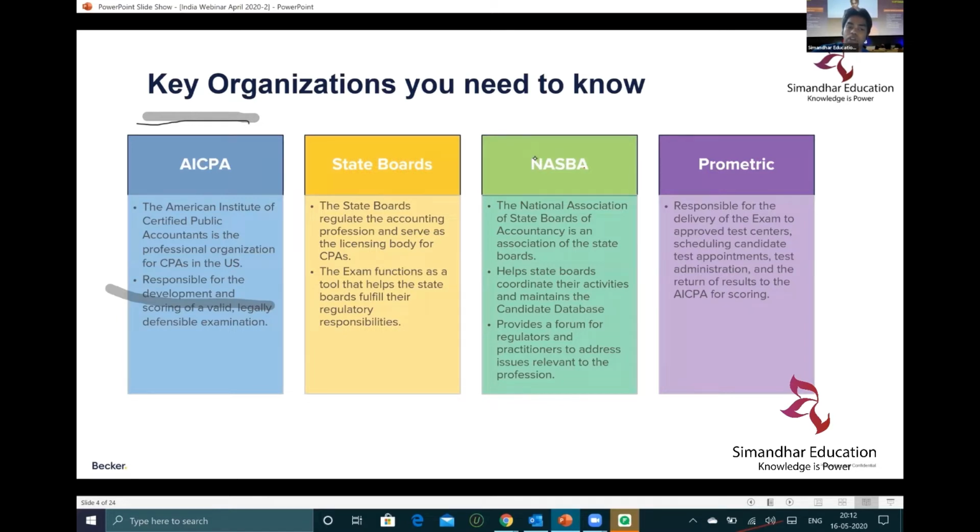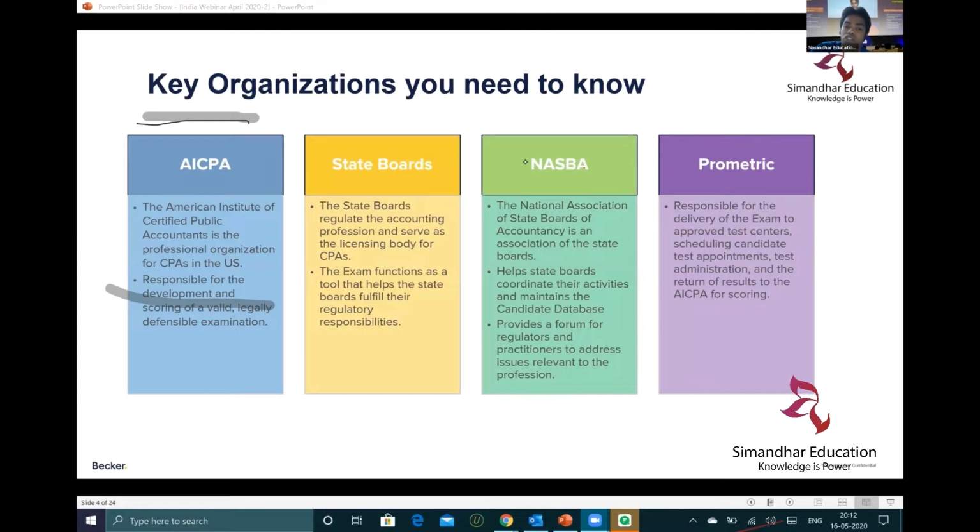Second is the state board. So what are the state boards? In the US, every state board, as I have already said, has different requirements. So there is not one specific state which is popular as such. Every state board has its own rules.